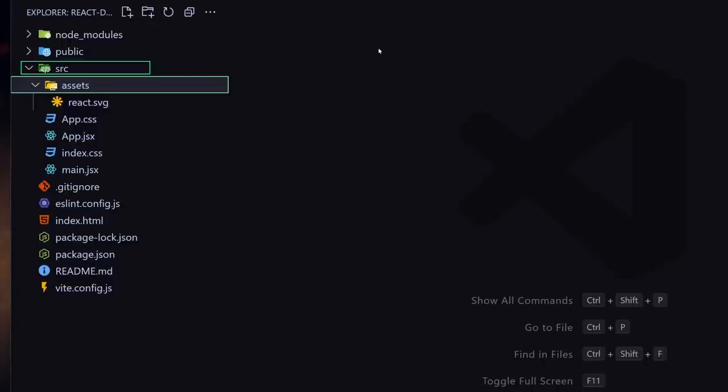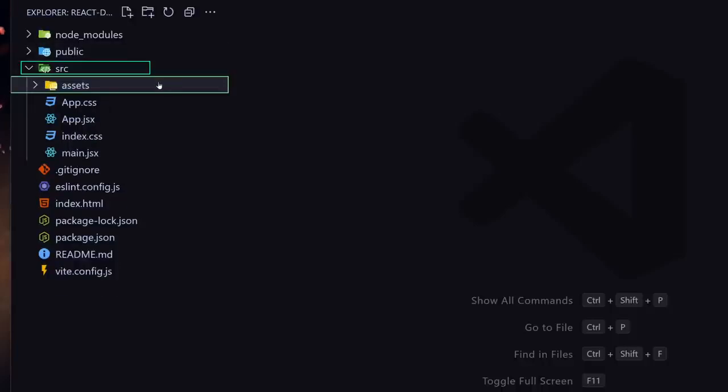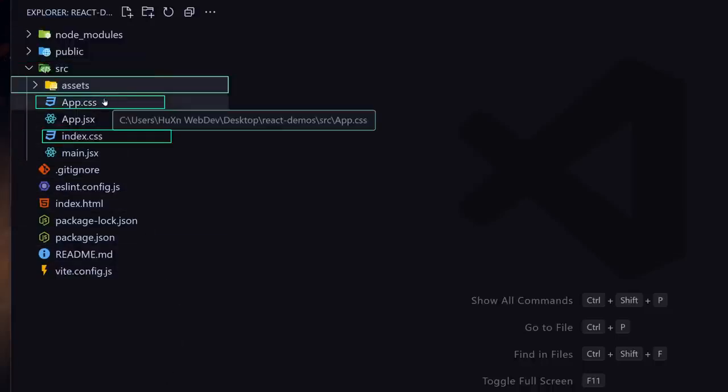So the first one we have is the assets folder, and as the name suggests, in this folder we are going to be putting all of our asset files and folders like images, SVGs, external icons, and so on and so forth. Next, we have two other files, App.css and also index.css. As the name suggests, we're going to be writing our styles inside these files. So we are going to be providing the style for our UI inside these files.